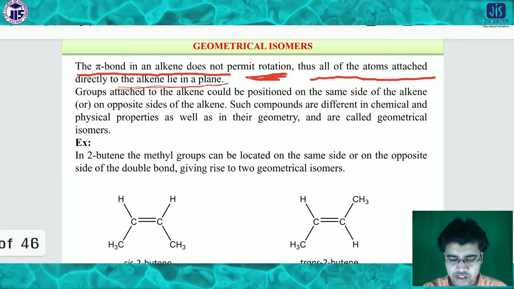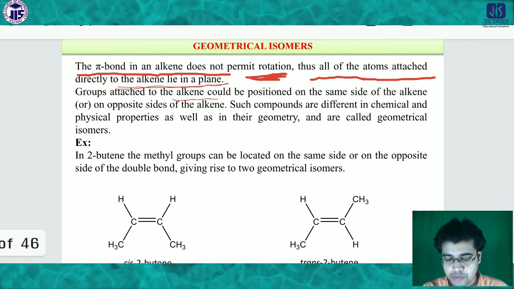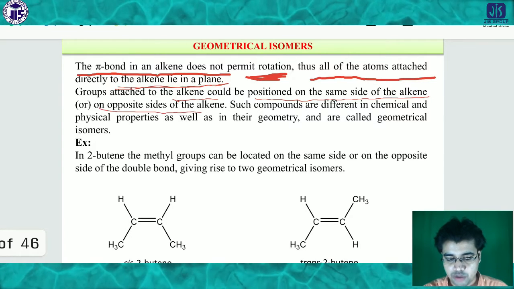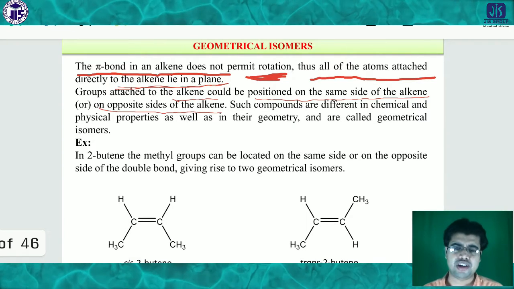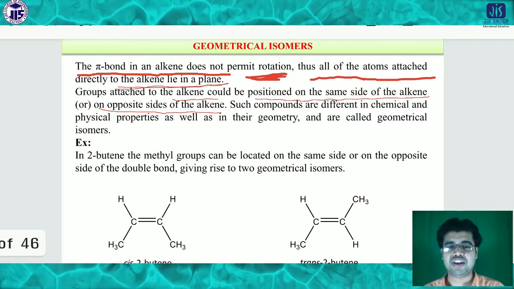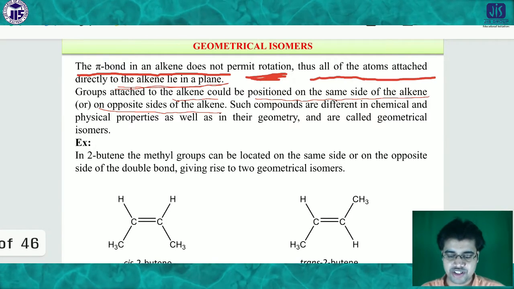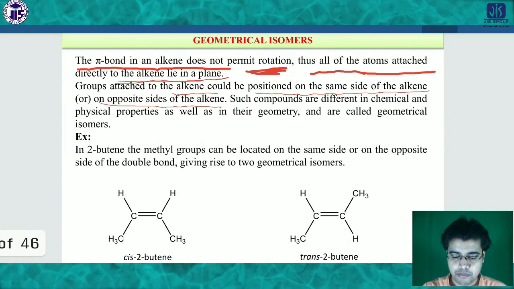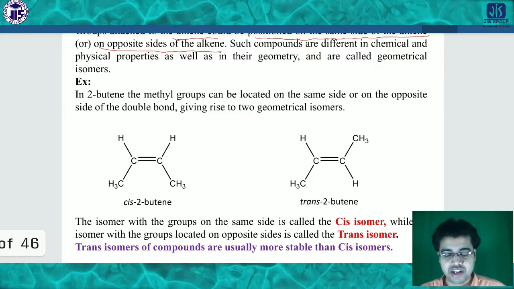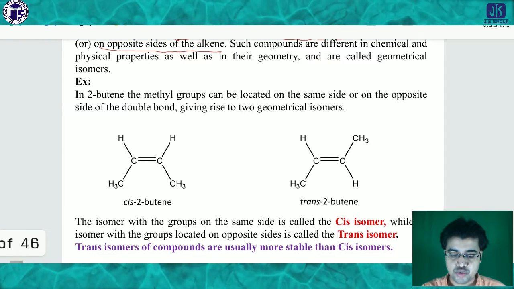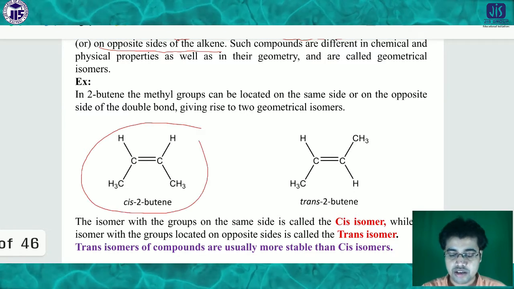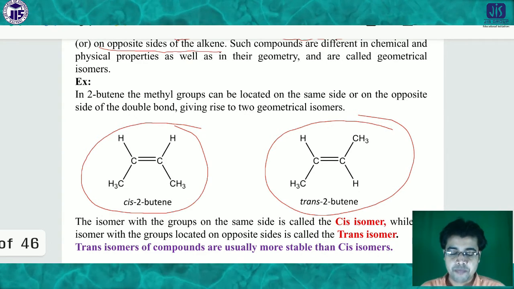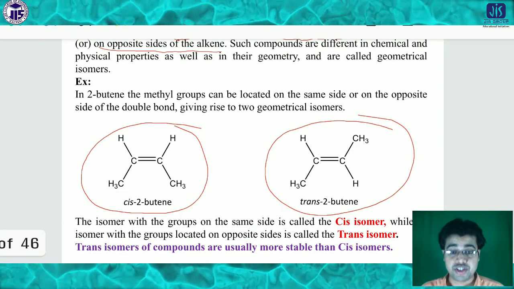The groups attached to the alkene could be positioned on the same side of the alkene or on the opposite side of the alkene. That means rotation is not permissible, simply put. So that's why in the case of geometrical isomers, look at the example. In these two examples, look here, this is the first example, they are both butene.